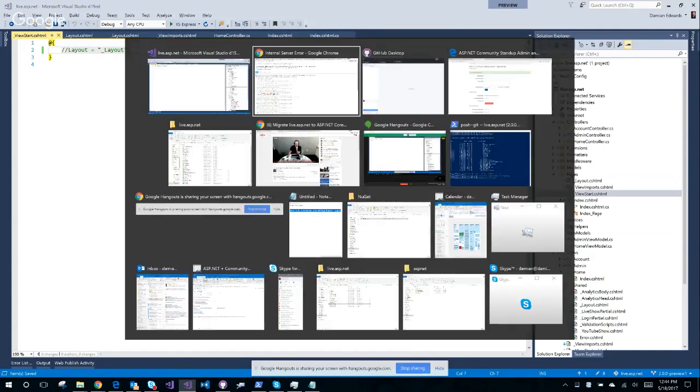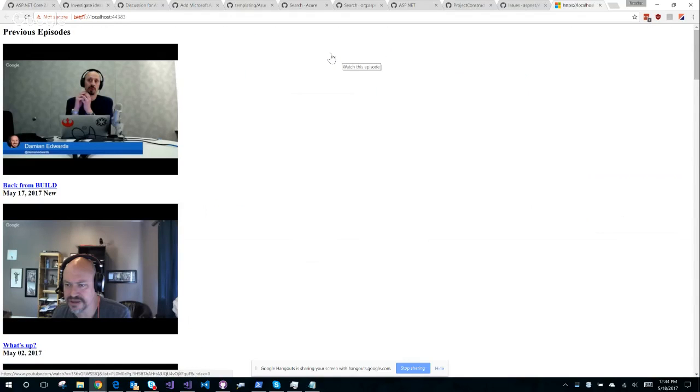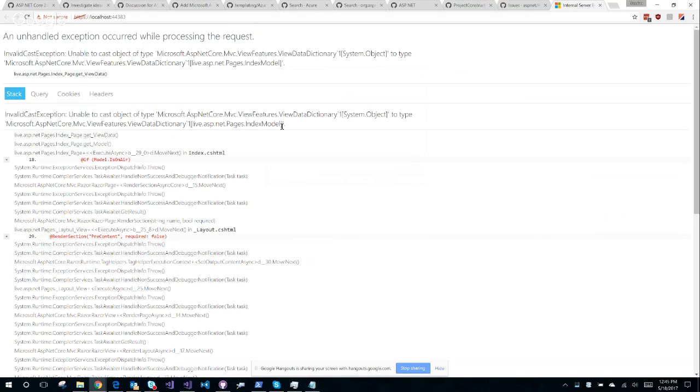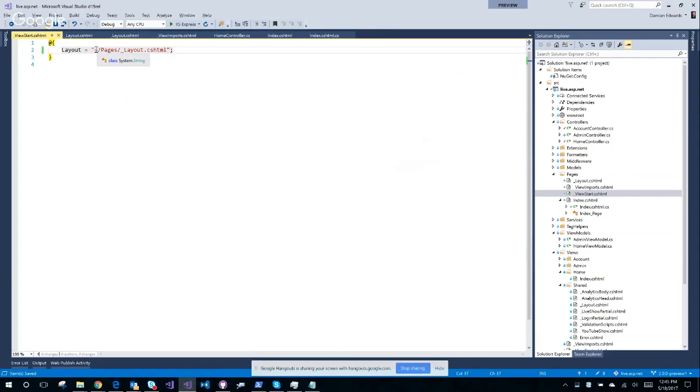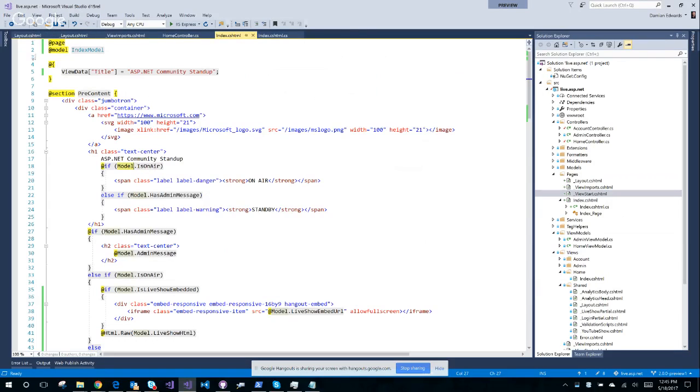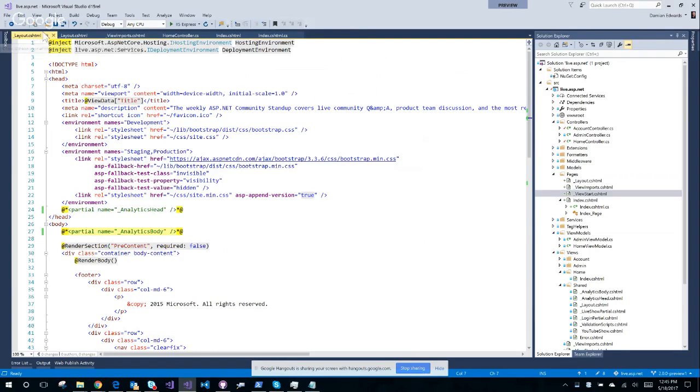Okay. The next thing I would try is come to here, come to my view start, and not set the layout page. All right, so that works. Okay, so it does work. It's definitely to do with the layout page. Once I set the layout page, and I wonder if I set it explicitly. So it looks like it's finding the right one because I told it to find that one. So that's good. And then it explodes. But it's definitely something to do with my layout page. Is that the right one? Which one's that? Yes, that's in pages layout.